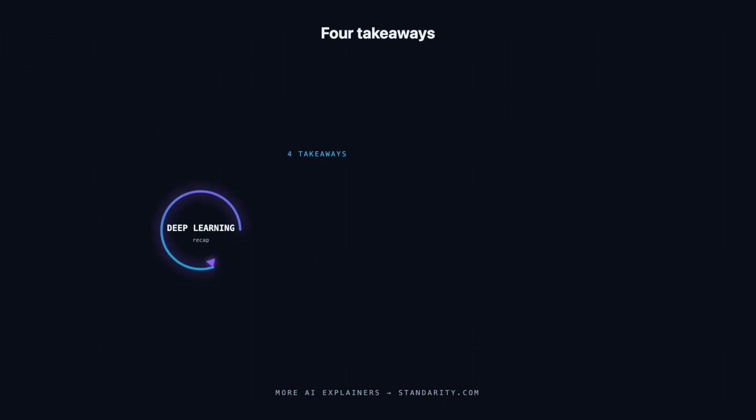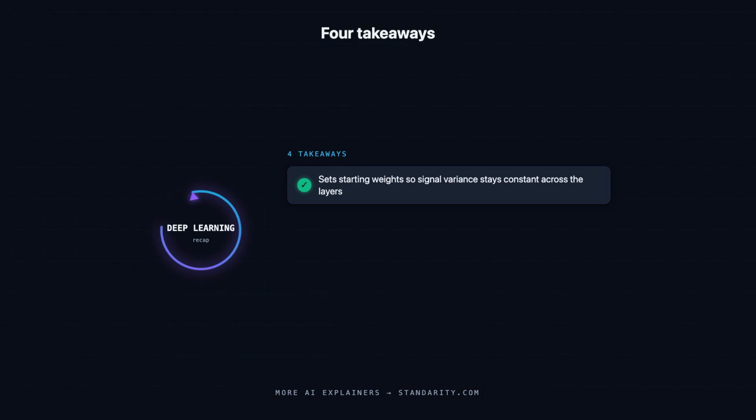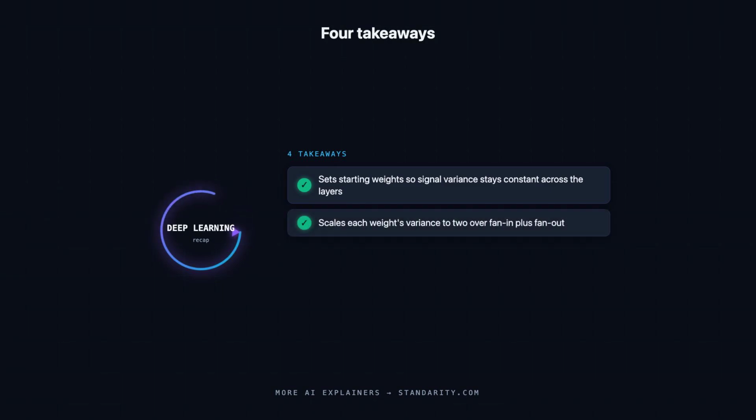All right, let's lock in the essentials. Xavier Initialization, also called Glorot Initialization, sets a network's starting weights so the variance of the signal stays constant as it passes through the layers. The recipe scales each weight's variance to roughly 2 over the sum of the layer's inputs and outputs, balancing the forward and backward passes at once.